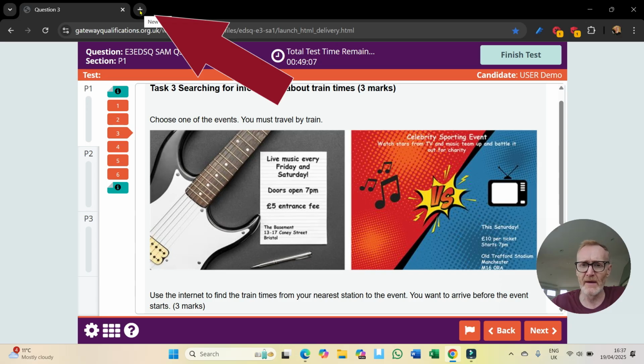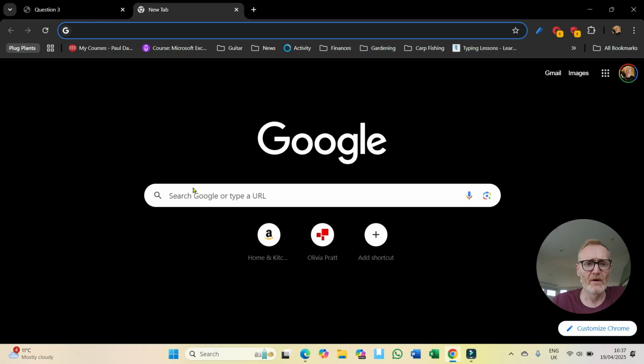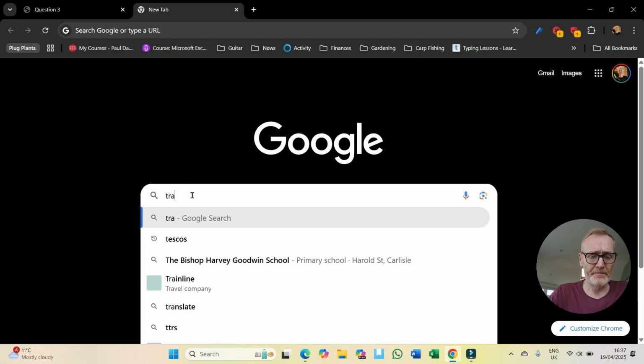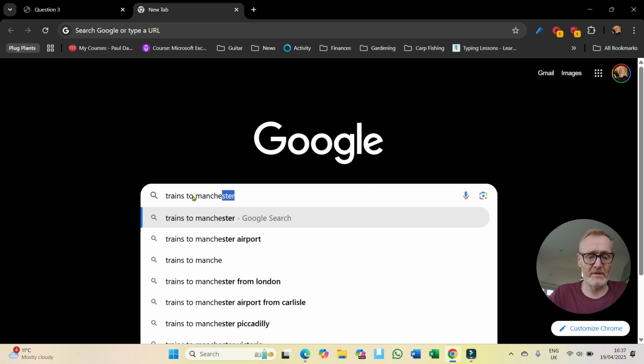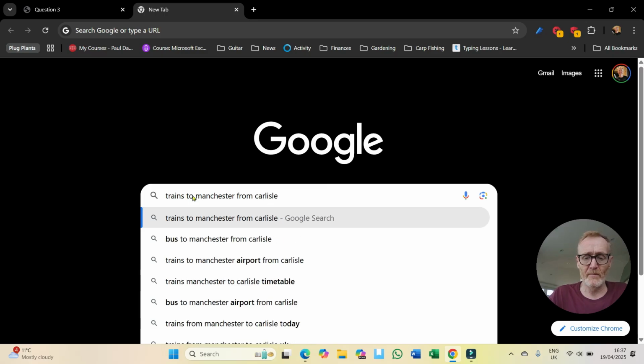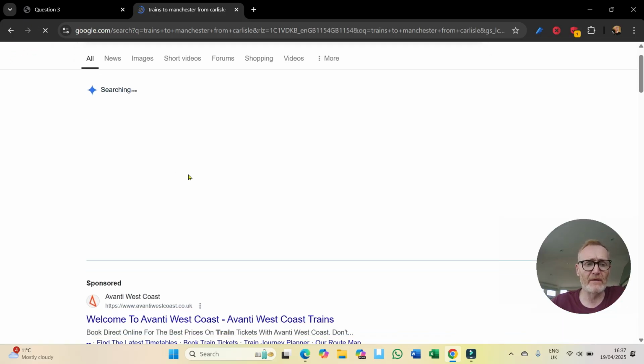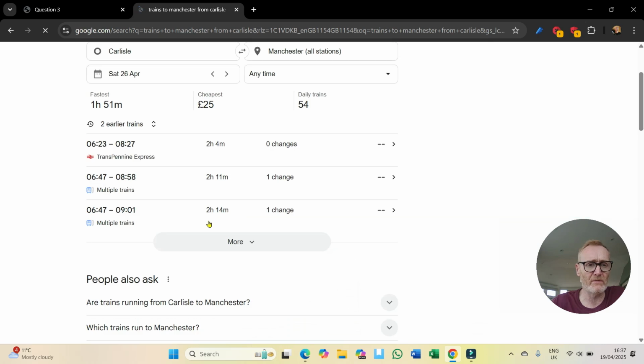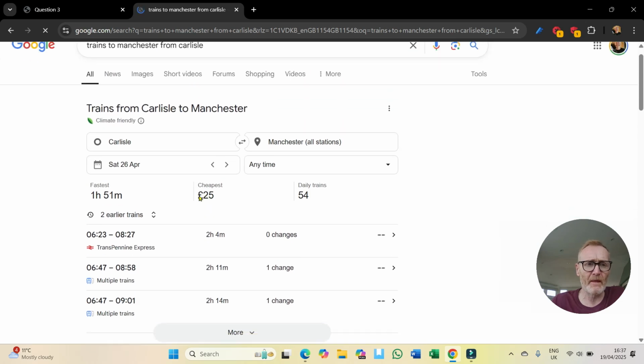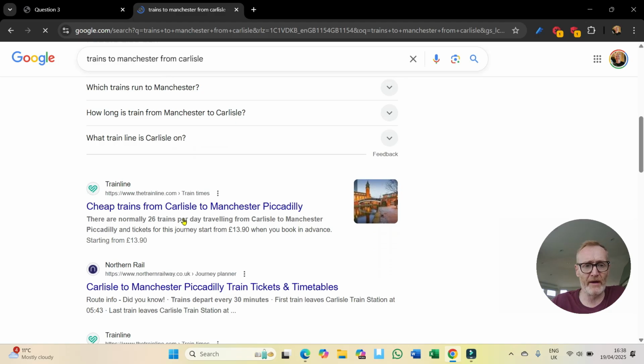So I click here and I want to go Saturday trains to Manchester. So I can search in here, trains to Manchester from Carlisle. Press enter and then it's going to come up now and we get different options. I can go to Avanti West Coast Line or I'm going to go to Trainline. So there we go, I'm going to click on Trainline.